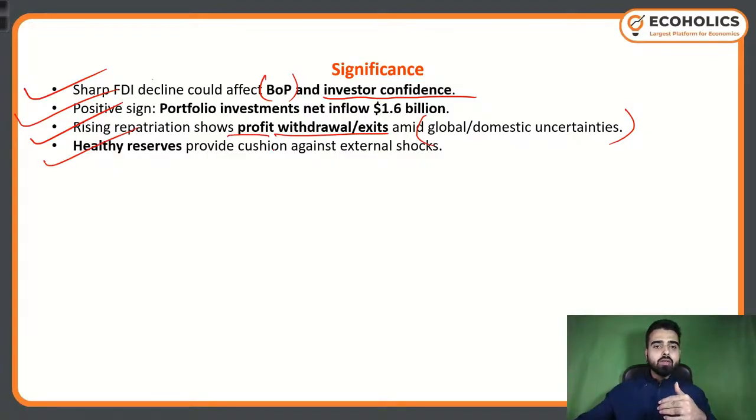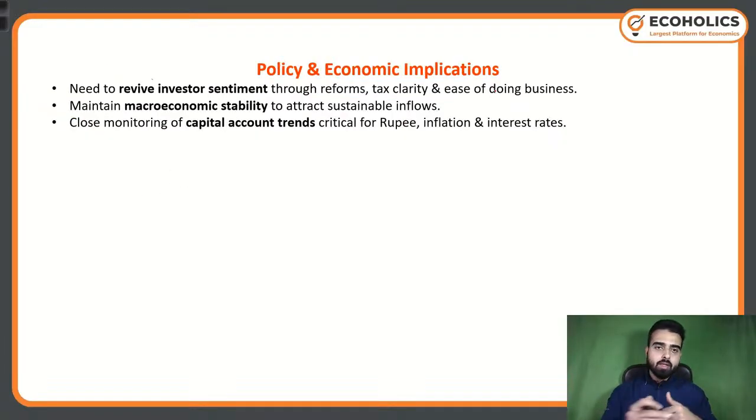Healthy reserves provide a cushion against external shocks. So even in case the situation deteriorates, or if the particular scenario that we are having at this point of time continues, we are having enough reserves, and this is the point of keeping a healthy amount of foreign reserves with us. Even if the situation continues and even if it deteriorates, we have healthy reserves to provide a cushion against external shocks. Then policy and economic implication: how it is going to impact our policy, how it is going to impact our economy.